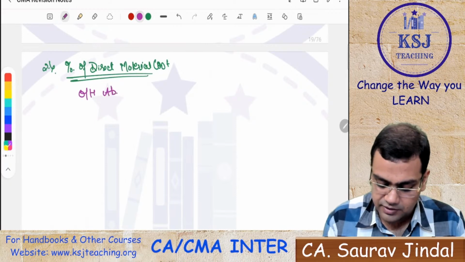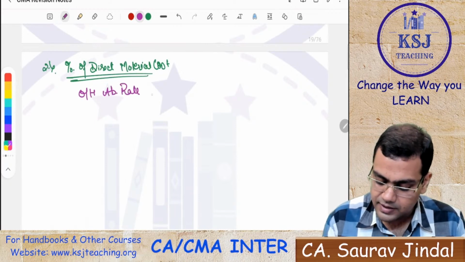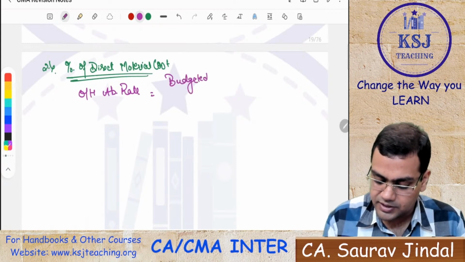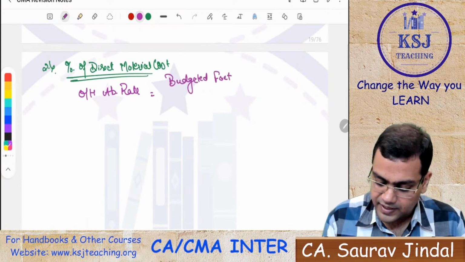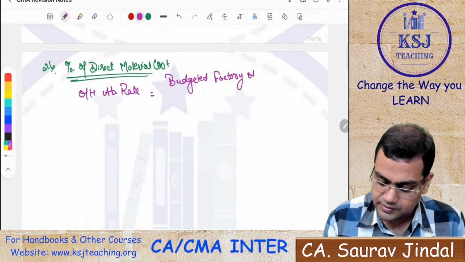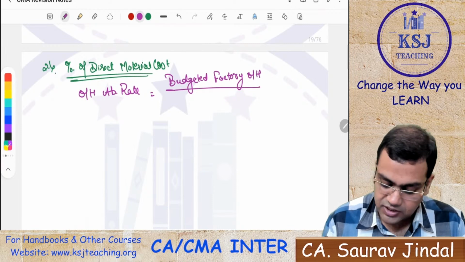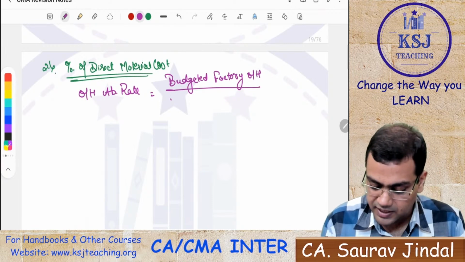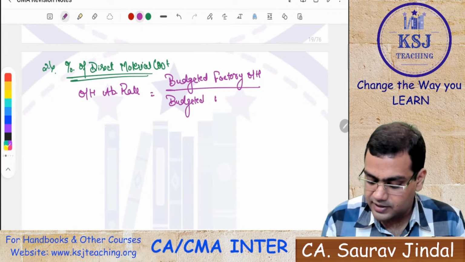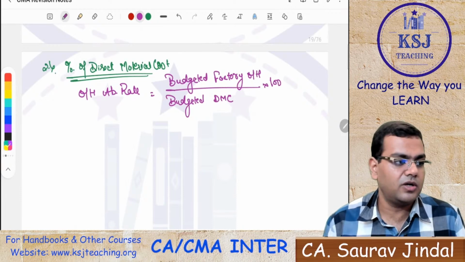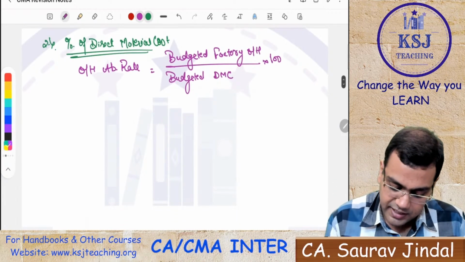Overhead absorption rate is budgeted factory overheads divided by budgeted direct material cost, multiplied by 100, right? So this will be on the basis of the material cost.